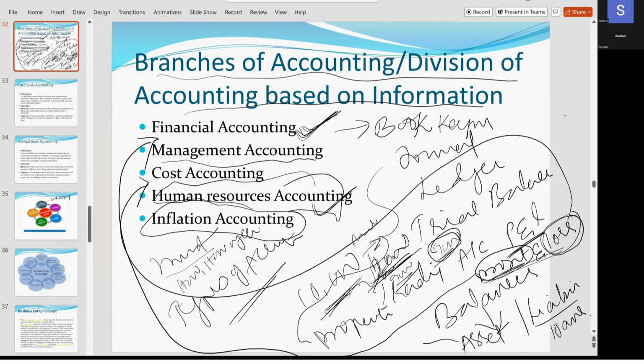So what does inflation accounting say? Suddenly if your material cost is increasing, if your labor cost is increasing, if your water cost is increasing, if your fuel cost is increasing. Have you seen that if lorry drivers are on strike, what will happen to vegetable prices? It will increase the prices.